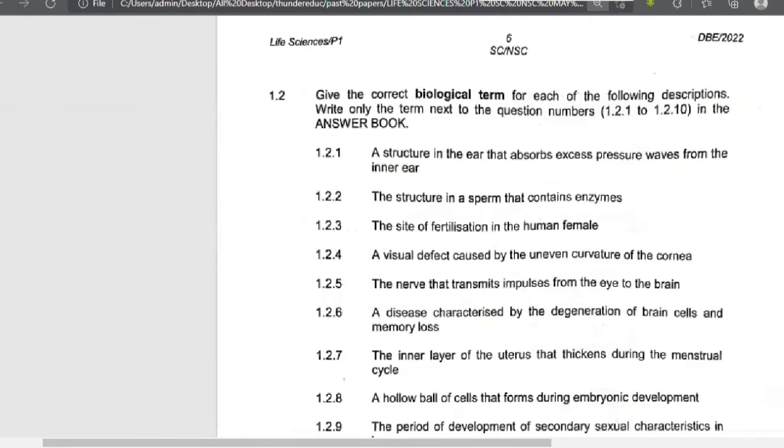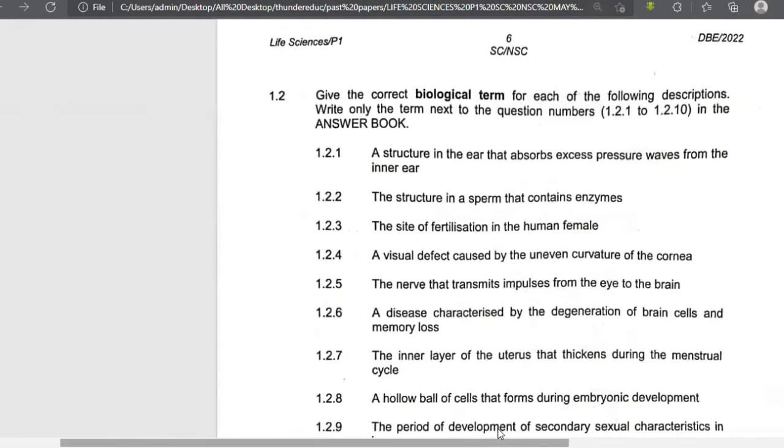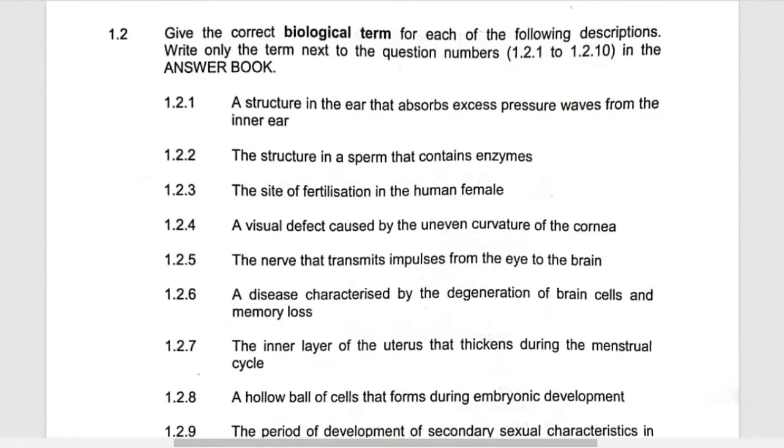Let's go to section A in terms of the terminologies. Structure in the eye, in the ear that absorb excess pressure wave from the inner ear.